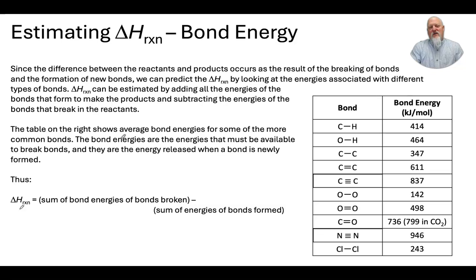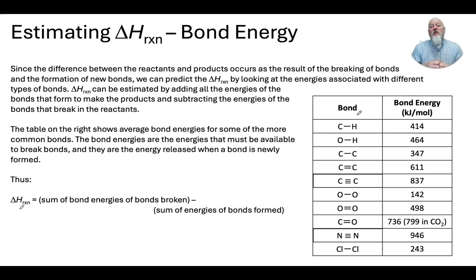So there are different ways of estimating what the heat of the reaction will be for a specific reaction. One of the ways is through bond energy. Each bond that forms has a certain amount of energy. That's the potential energy we're talking about. In order to break bonds, we have to put a certain amount of energy in. So breaking bonds doesn't produce energy.